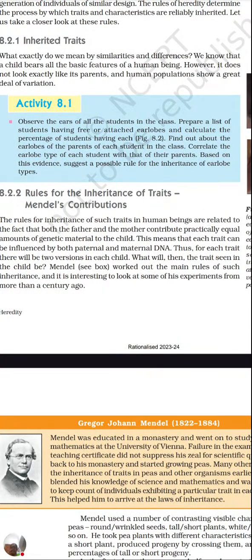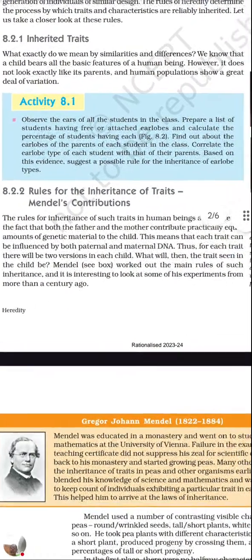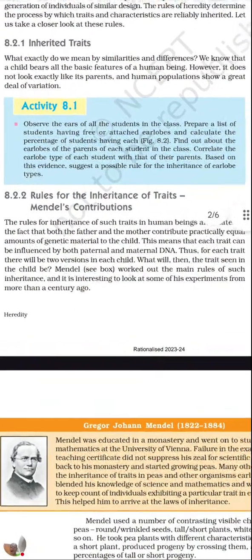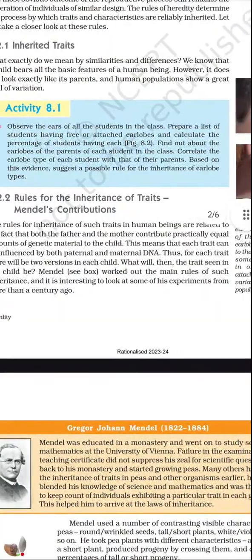During this sex determination topic, we come across the human chromosomes, where there are 46 chromosomes, out of which 44 are autosomes and 2 are sex chromosomes. For male it is XY, and for female it is XX, and each one provides one chromosome during sexual reproduction. So here, genetic material goes to the child.